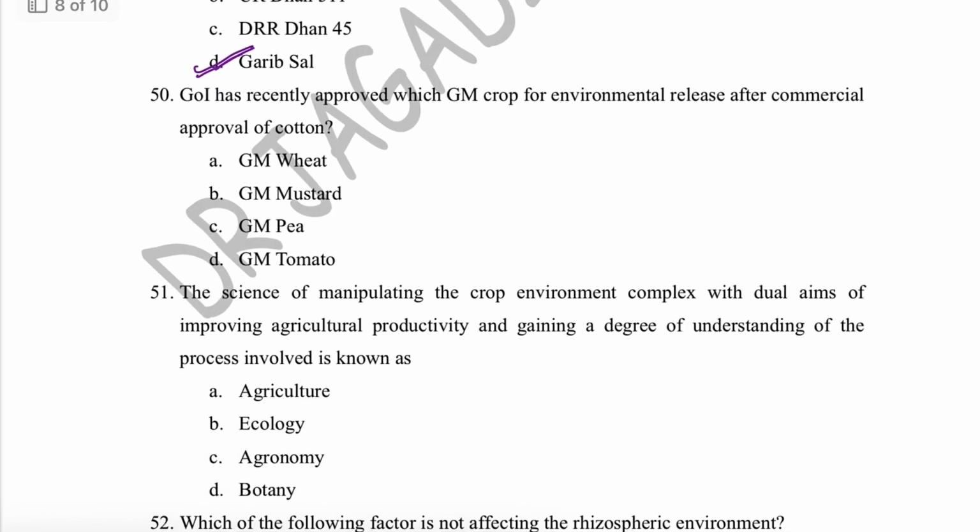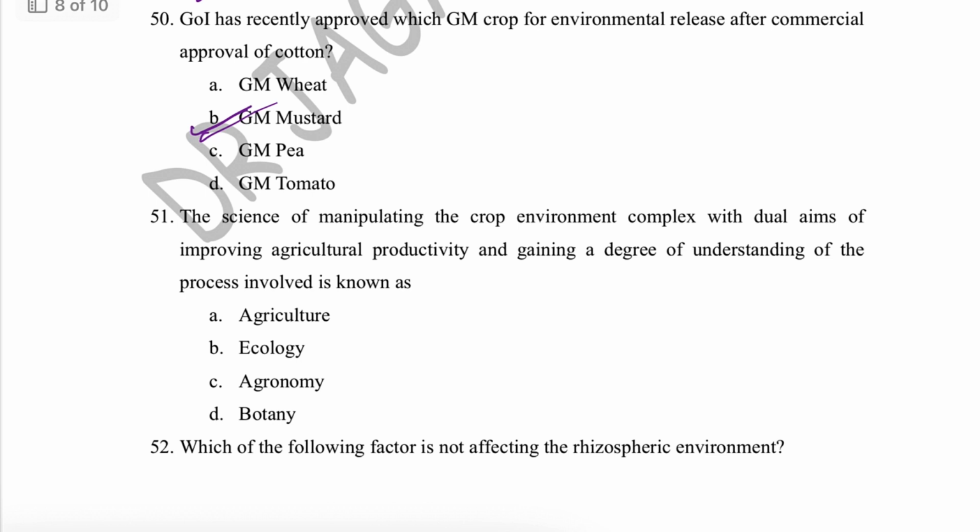Next question is, Government of India has recently approved which GM crop for environmental release after commercial approval of cotton? If you know, the first GM crop approved by Government of India for commercial cultivation was GM cotton, that is BT cotton, and it was, I think, approved during 2002. And now the second crop is GM mustard, genetically modified mustard, that was approved for environmental release by GEAC, Genetic Engineering Appraisal Committee.